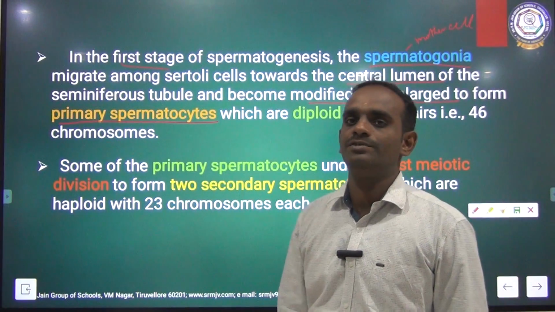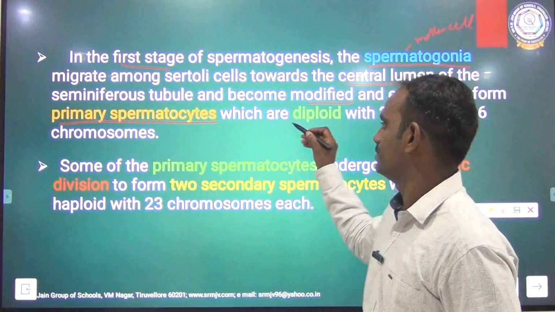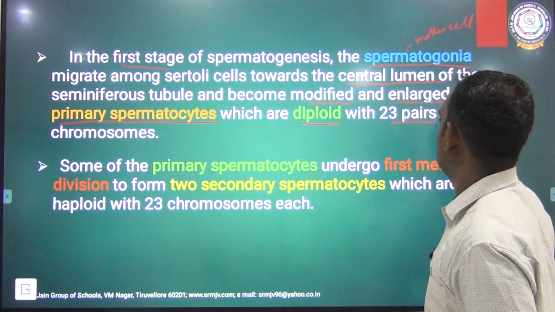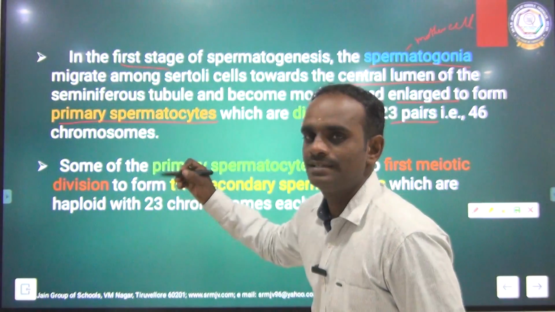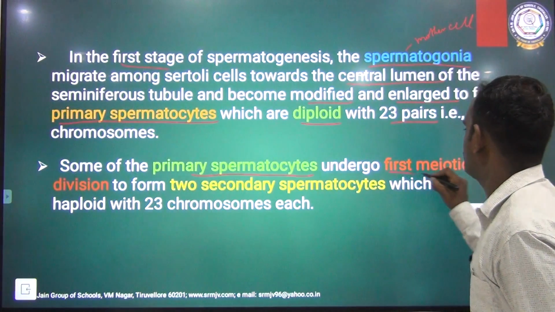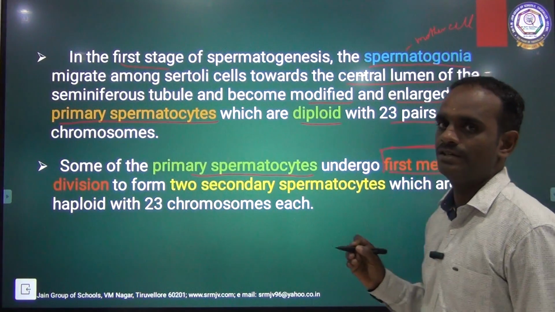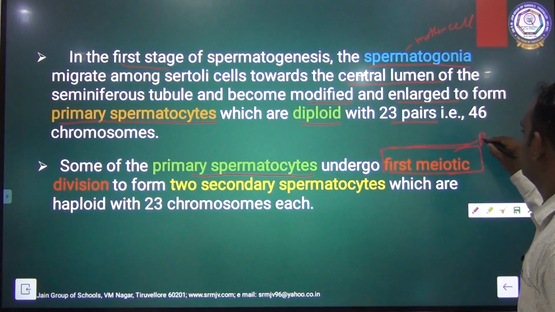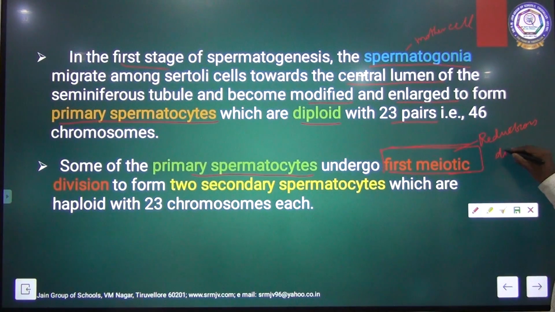These primary spermatocytes are also diploid in nature, having 46 chromosomes. See here, the primary spermatocyte is diploid, having 23 pairs, that is 46 chromosomes. Some of the primary spermatocytes undergo the first meiotic cell division. Meiotic cell division means reduction division.